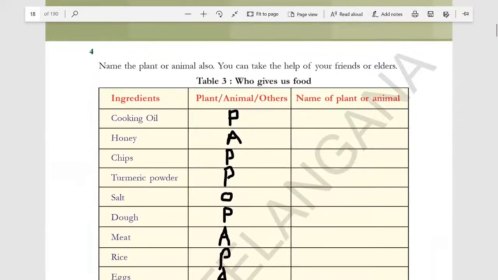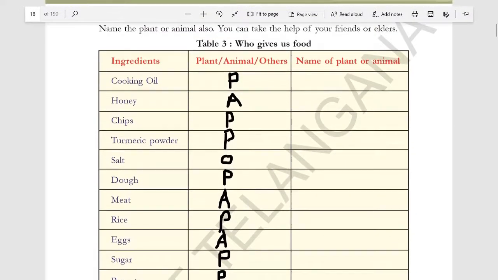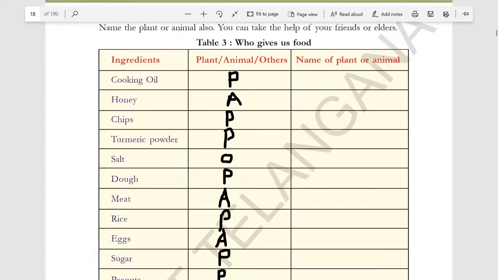And here are the sources of food. We get food from plants, animals and others. So cooking oil we get from plants, like sunflower. Write here the name of the plant, sunflower. Honey, from a honey bee. So write here honey bee, that is an animal.